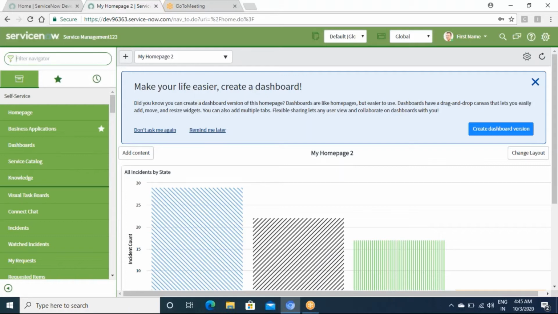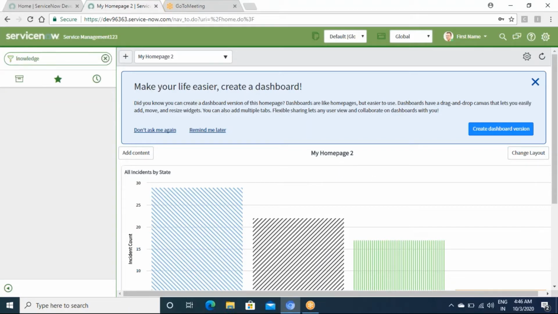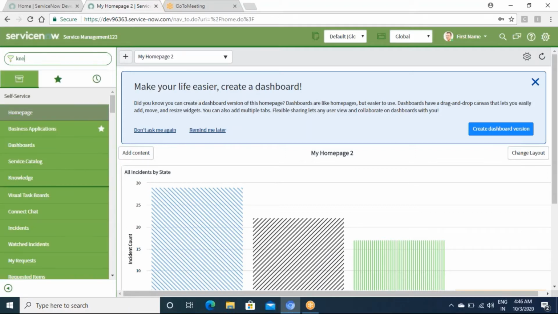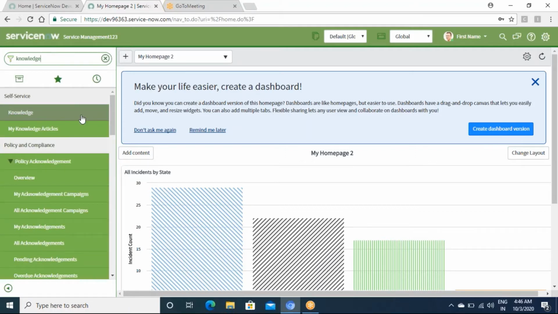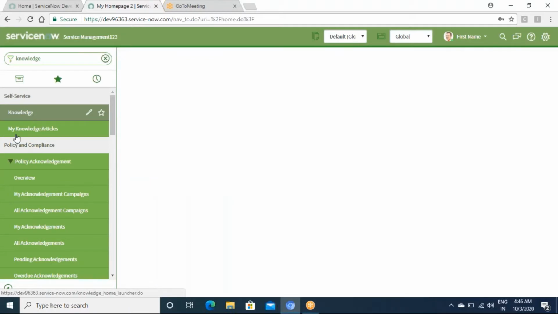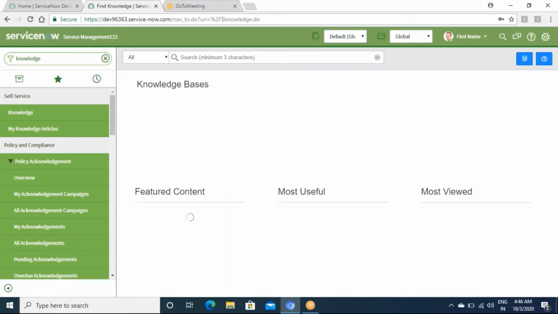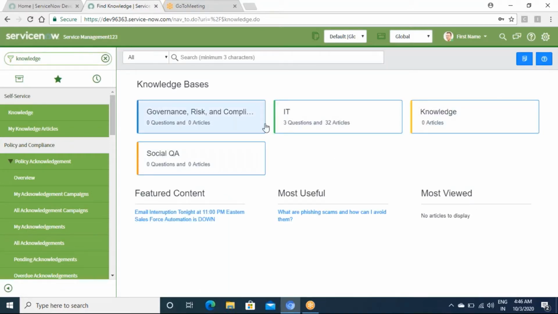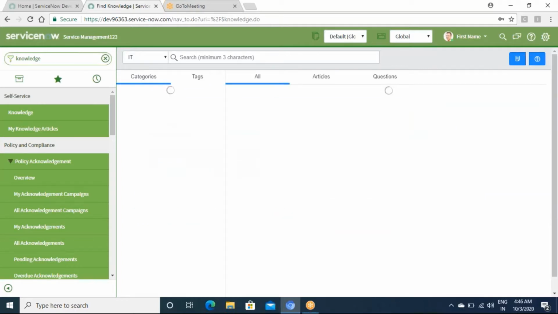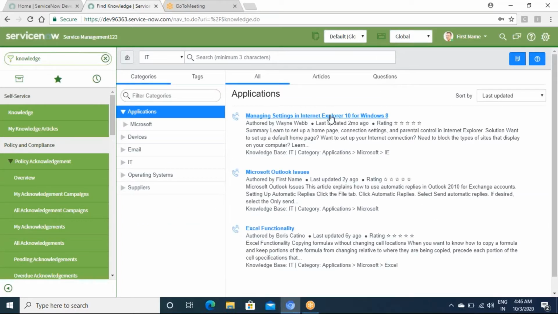Other than that, there is something called knowledge management. Knowledge management is just a set of articles, as in knowledge articles. When you type knowledge over here, you'll see Knowledge, My Knowledge Articles. When you open this, you will see a list of articles, and here you will see all the categories. If I click on this IT category, it will show me these are the articles.